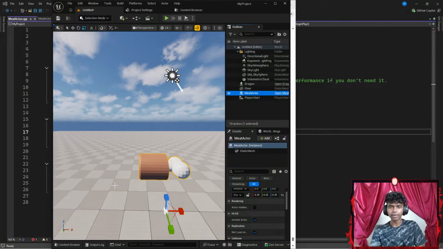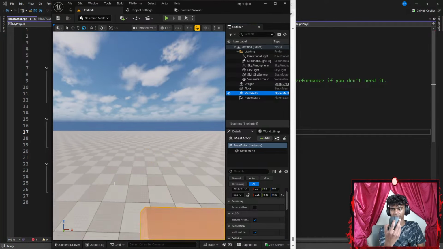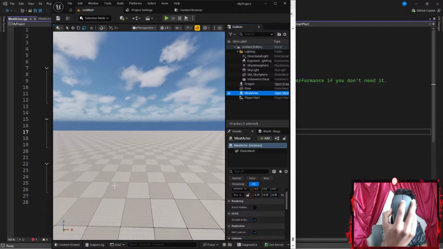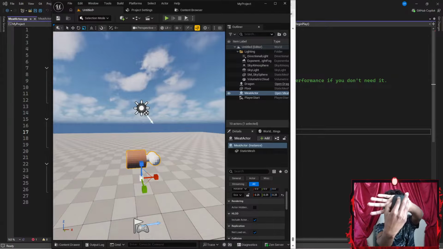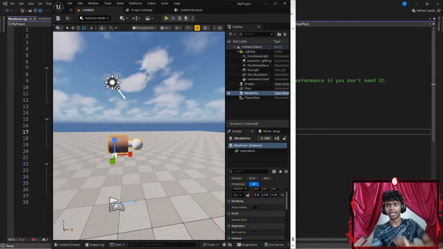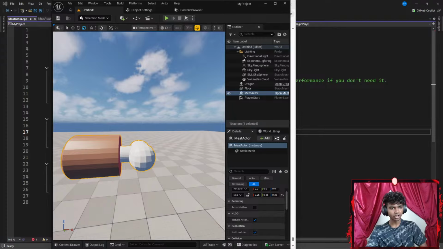Is RMB like moving my mouse up and down? If I move towards the left, I go towards the left. Is it something like this? Because if I move like this, I could go this way. I haven't heard of RMB, but I do know what ASDW does.